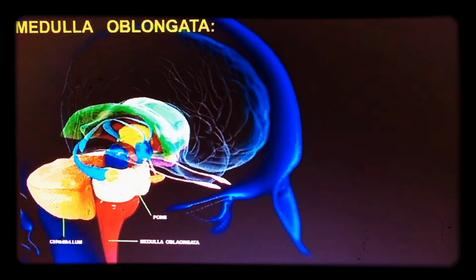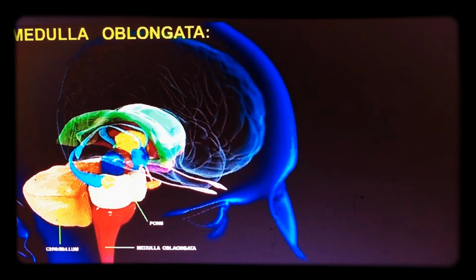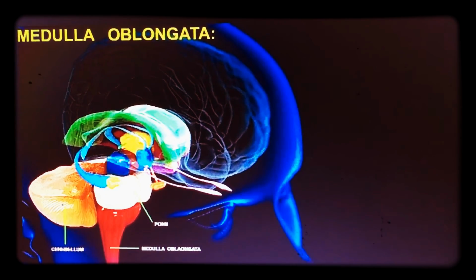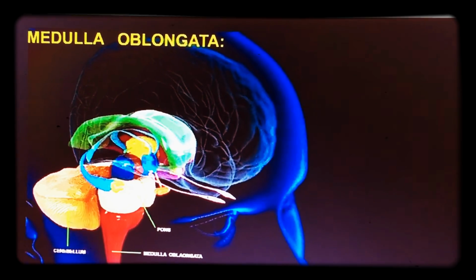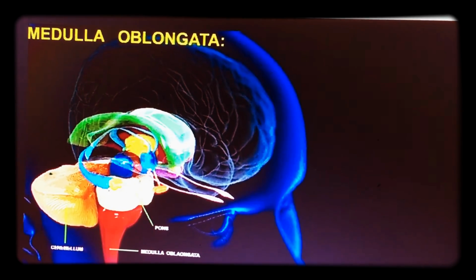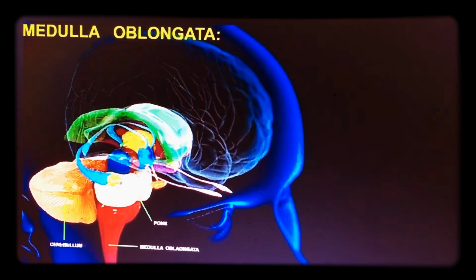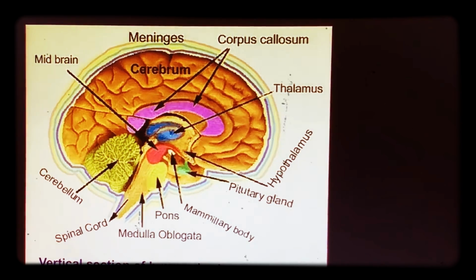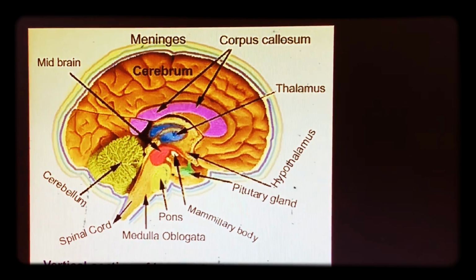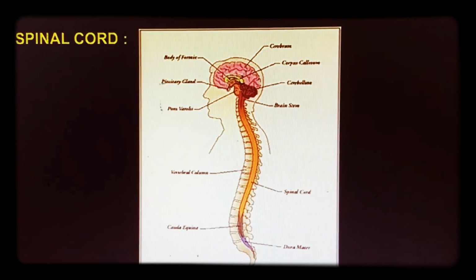Last is the medulla oblongata. The medulla oblongata has the centers of blood pressure, salivation and vomiting, and facial expression is also controlled by this one. The different expressions we show are controlled by the medulla oblongata, the last part of the hindbrain. After the medulla oblongata, it is finally connected to the spinal cord. So this is the structure of the brain with its different parts.